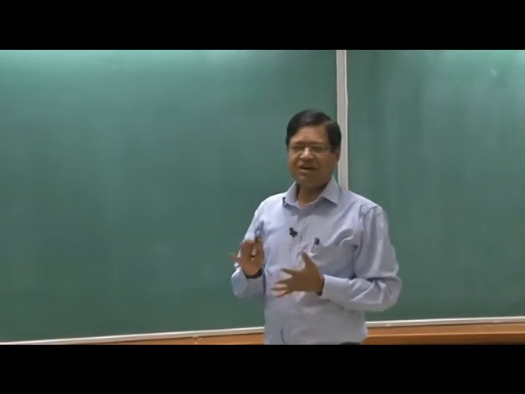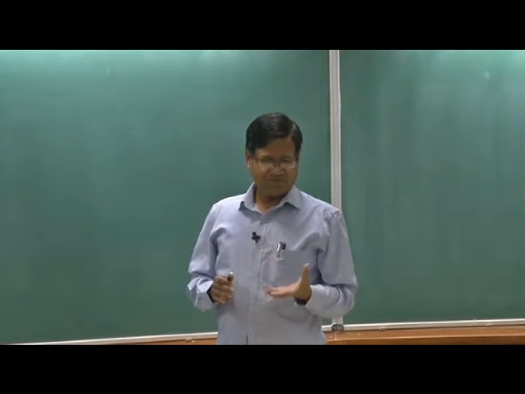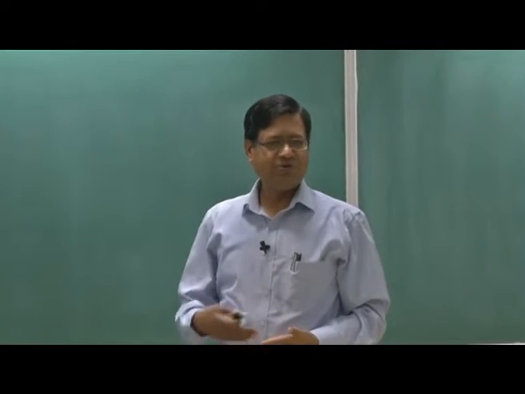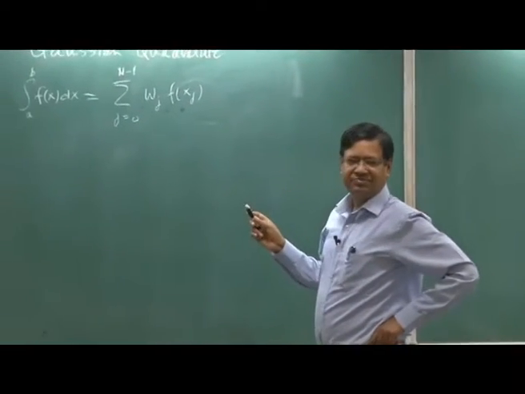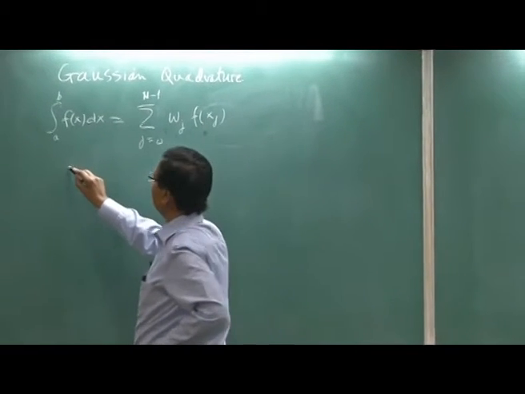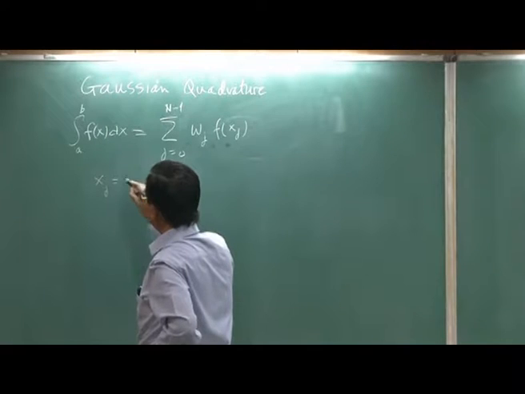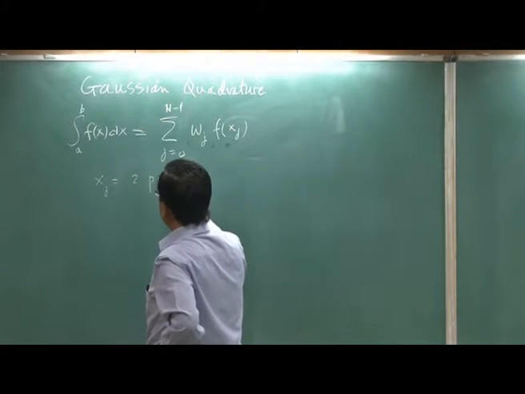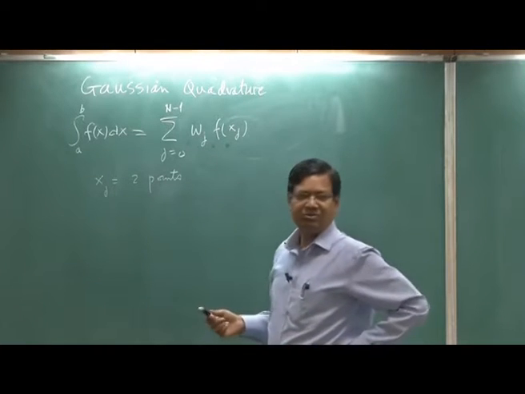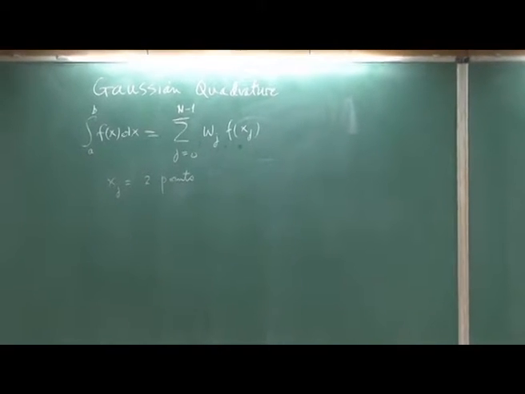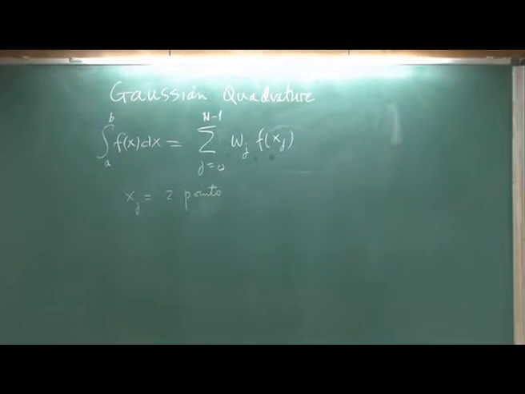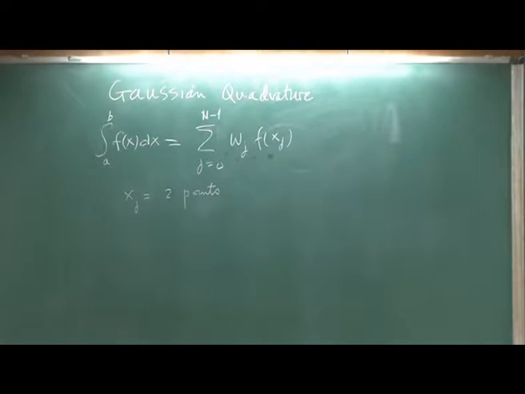Now let us first think of the idea with a simple example. Before I go to the proof, I will work with a simple example. Suppose I have only 2 points, so x_j will be only 2 points, and I have 2 weights w_j. What is the function which I can integrate exactly? Till what kind of function can I do it exactly? Linear definitely, but you can do better. I am asking about integration using this formula.